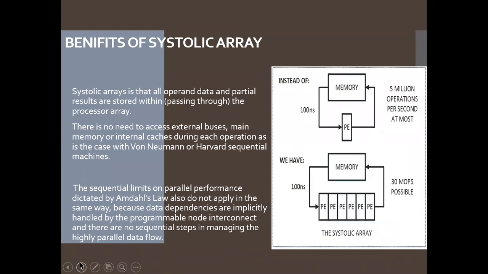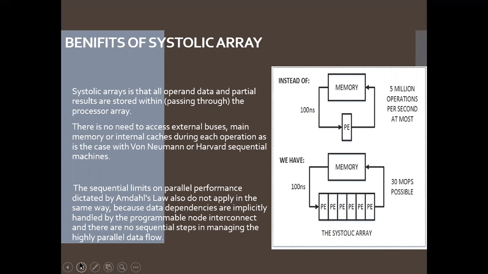Now the benefits of systolic arrays. A major benefit of a systolic array is that all operand data and partial results are stored within the processor array. There is no need to access external buses, main memory or internal caches during each operation, as in the case with non-systolic or hard sequential machines.